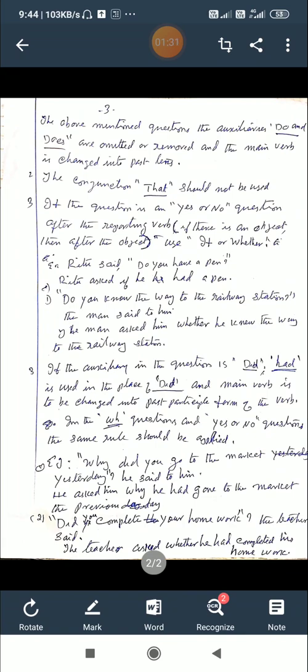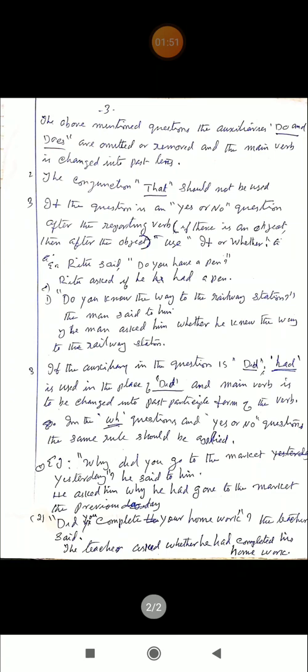In the statement you have to use the conjunction after the reporting verb, but you should not use that in the case of an interrogative sentence after the reporting verb. Now there is another type of question. You know that there are two types of questions: WH questions and yes or no questions.